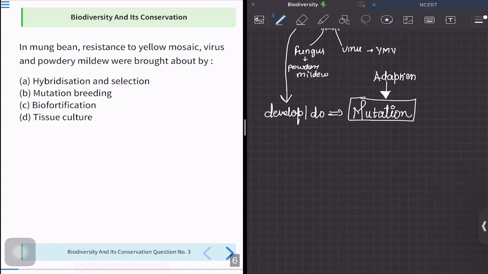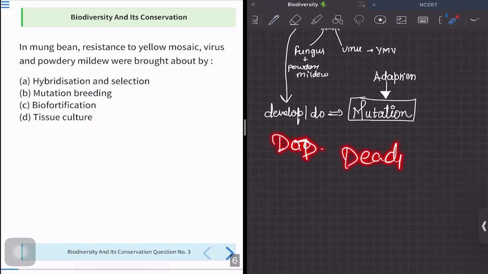I will give you a very nice example. If you have seen the movie Deadpool, correct? If you have seen this movie, you will understand how, when the body is put under great stressful conditions, it is going to mutate itself in order to survive. That is what happens in this case also. The mung bean plant is going to mutate itself.